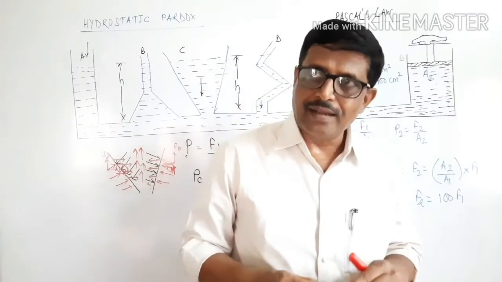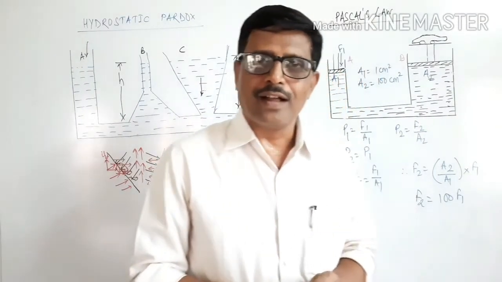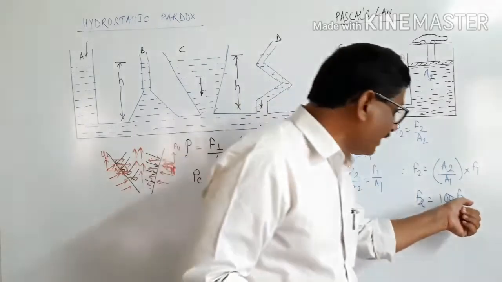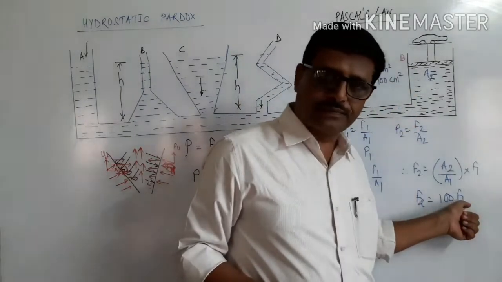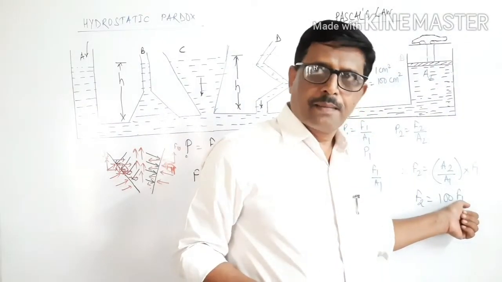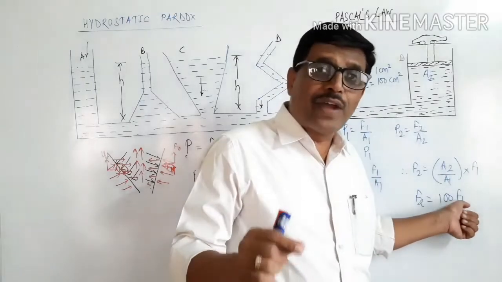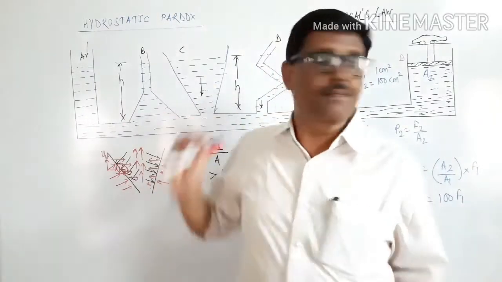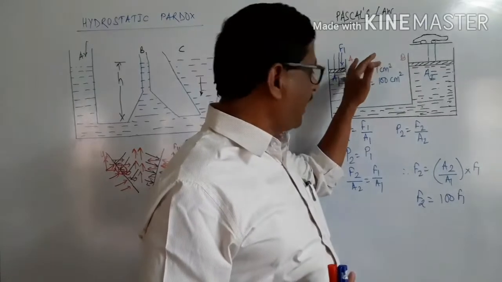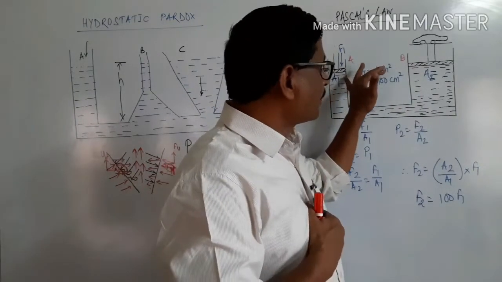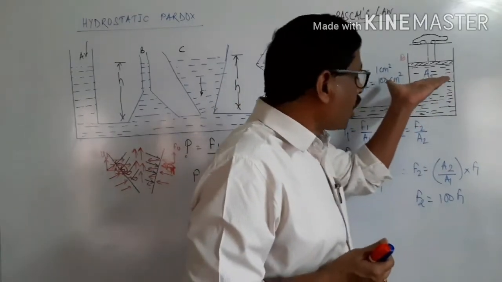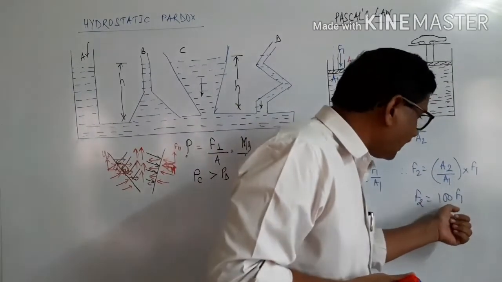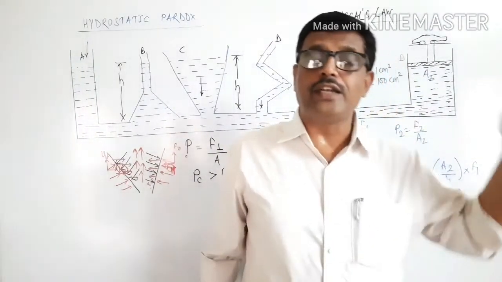It means that if I apply a force of 10 Newton here by keeping a 1 kilogram mass on cylinder A, the force I will get on the other side is 100 into 10, 1000 Newton.